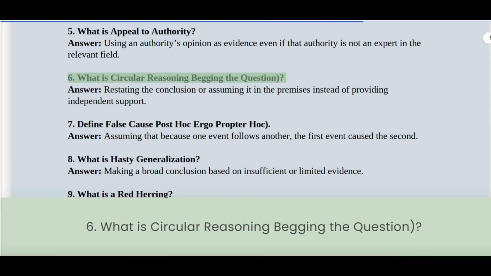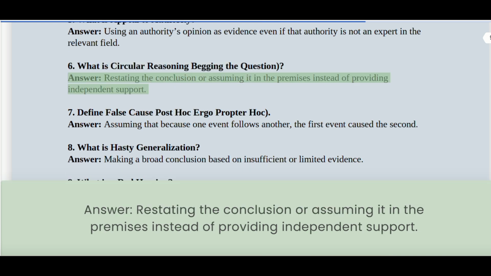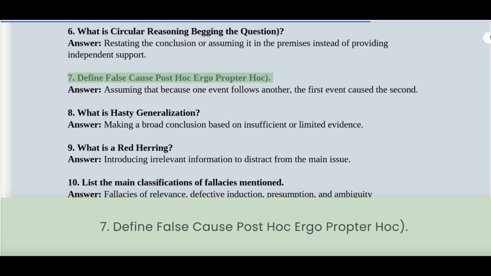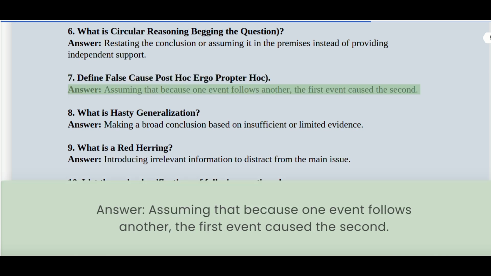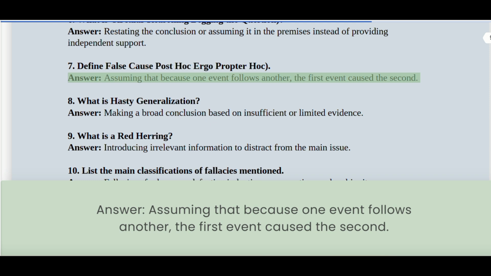6. What is circular reasoning, begging the question? Answer: Restating the conclusion or assuming it in the premises instead of providing independent support. 7. Define false cause, post hoc ergo propter hoc. Answer: Assuming that because one event follows another, the first event caused the second.